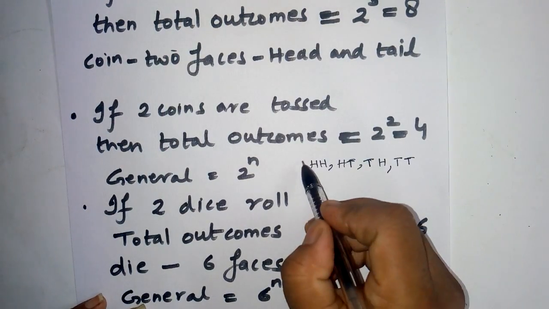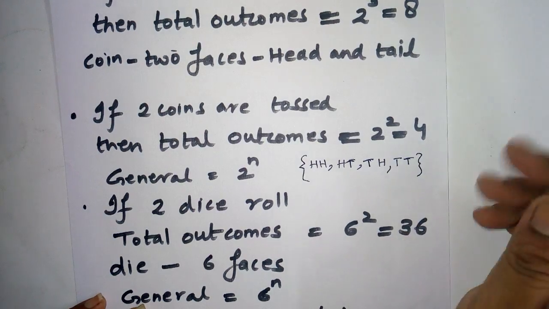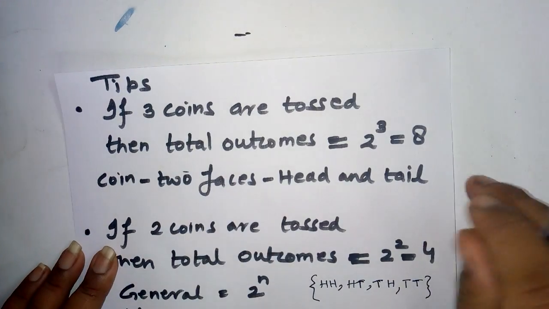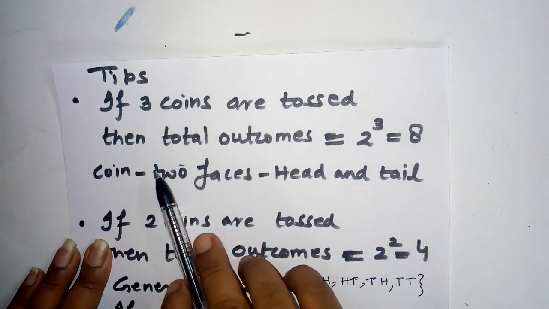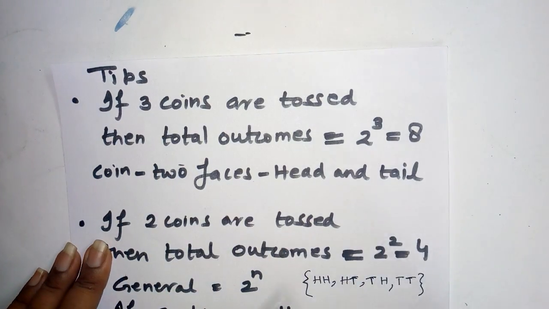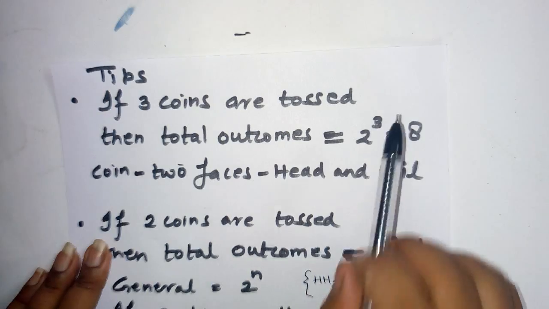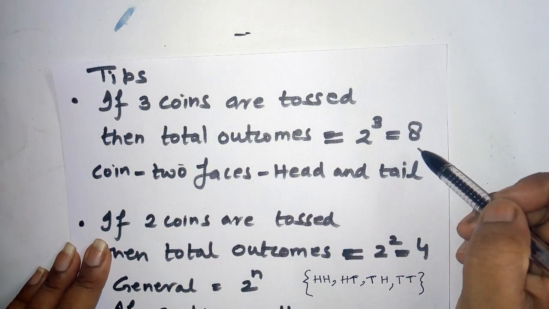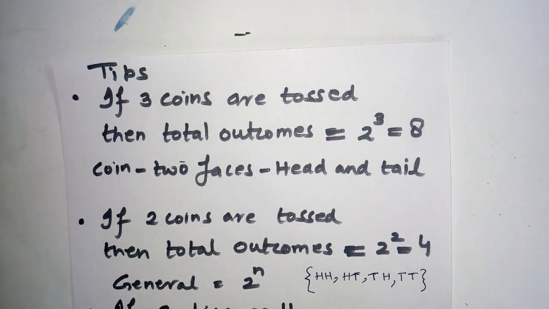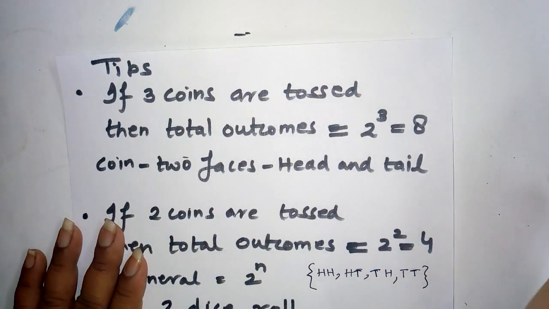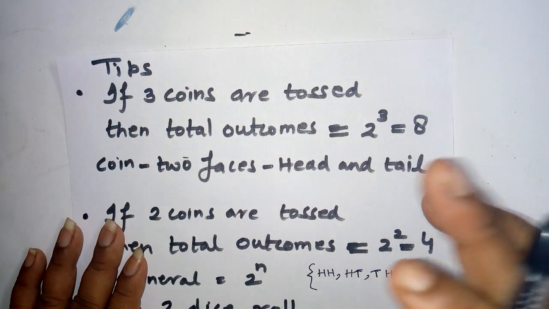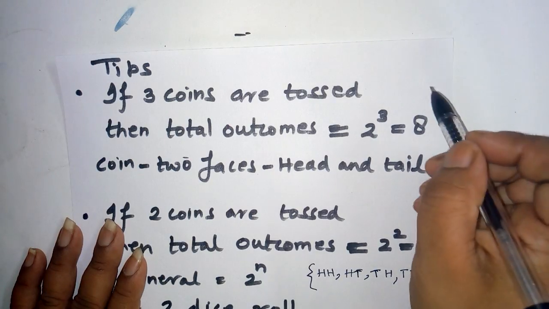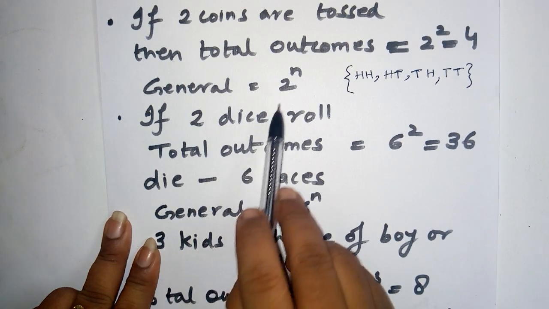This is of course easy, but students are confused when 3 coins are tossed. Always the total outcomes will be 2 raised to the power 3, which is equal to 8. Suppose 4 coins are tossed, then it will be 2 raised to the power 4, which is equal to 16. How is this possible? Now let me tell you the general formula for tossing coins. For n coins, it is 2 raised to the power n.